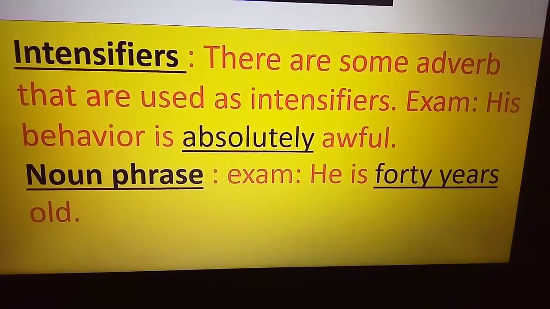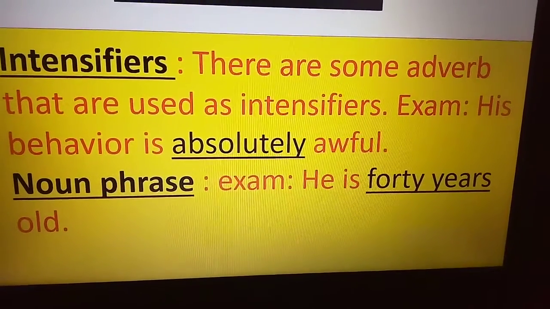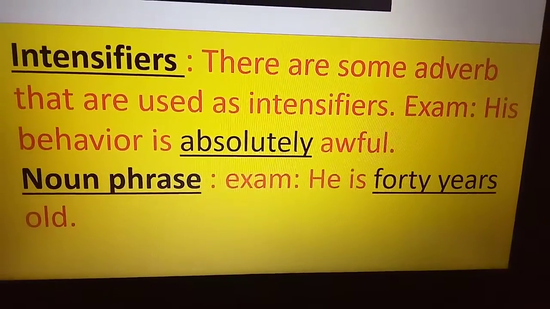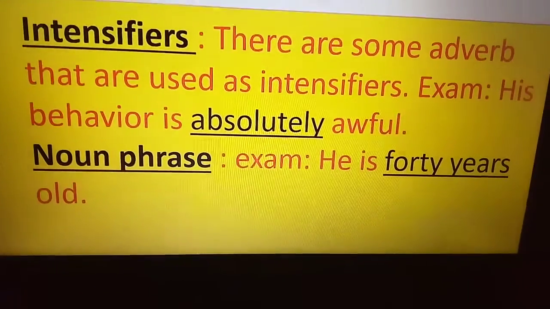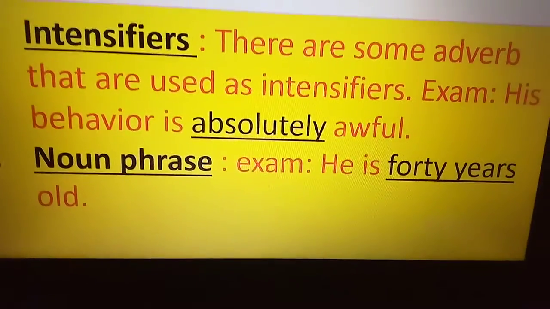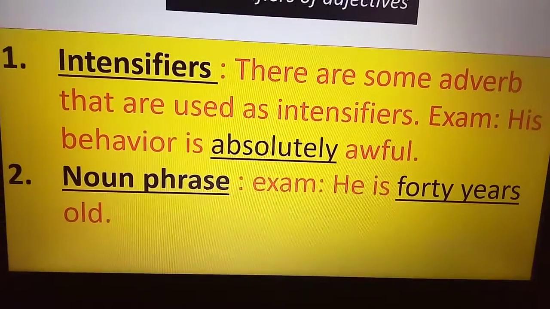Noun phrase. He is 40 years old. Here 40 years is a noun phrase. So this kind of noun phrase we can also use before the adjective as modifiers.